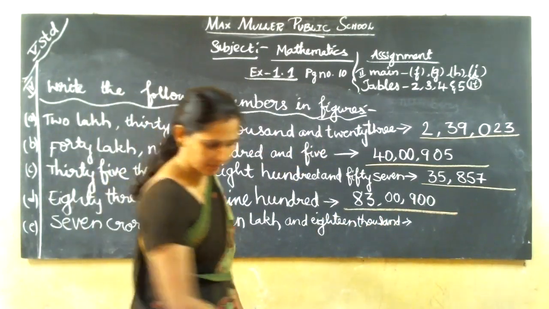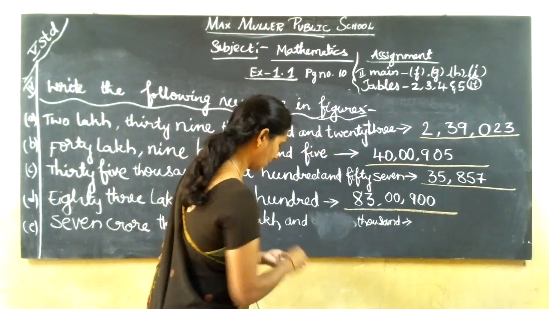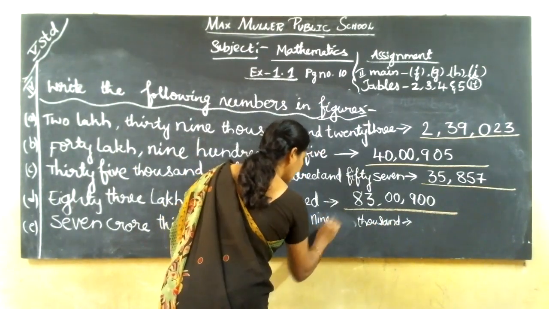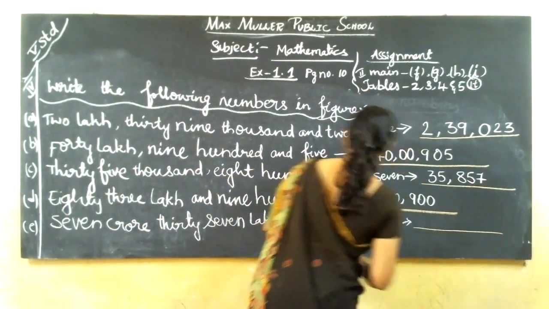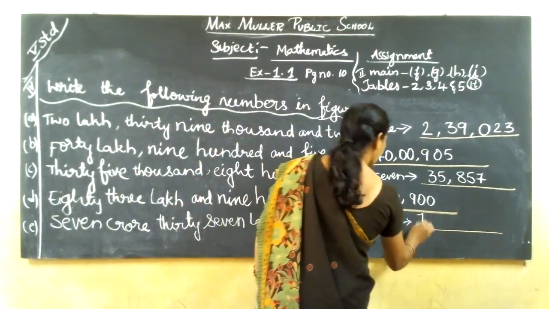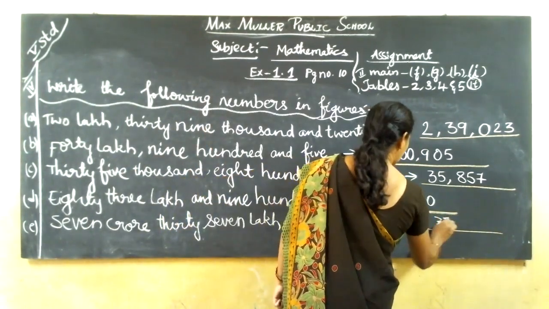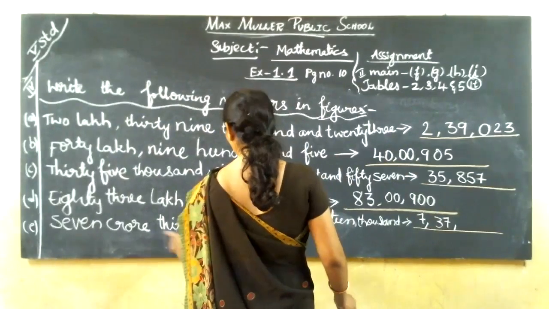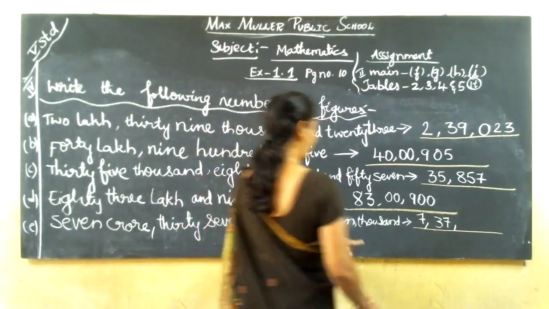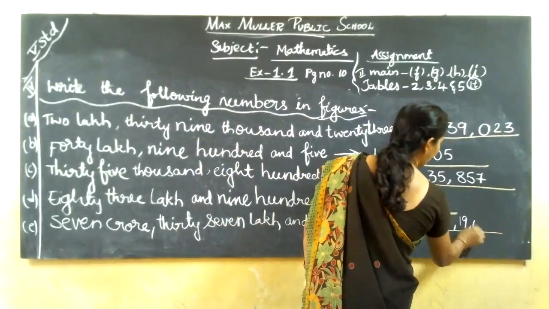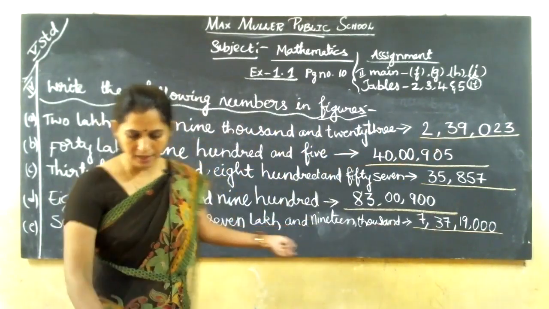They have given 19,000, nineteen thousand. So, what is the number first? 7 crore. 7 comma 37 lakh. Next, 37 lakh. 7 crore 37 lakh and 19,000. That's all. So this is the number for the given statement.